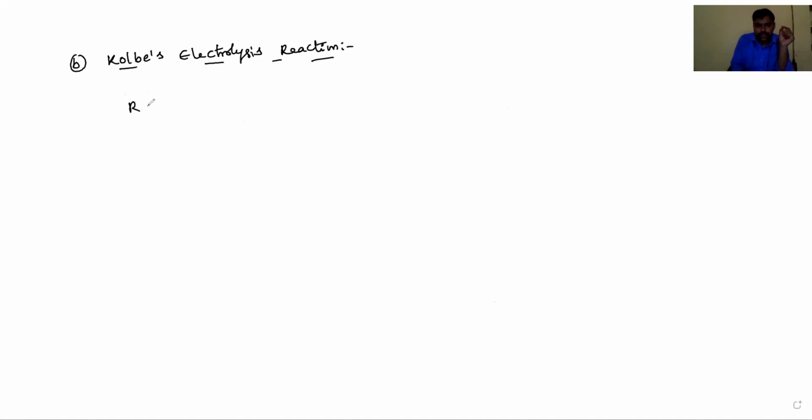You have to take 2 moles of sodium or potassium salts of carboxylic acids, RCOONa. In this reaction, free radical intermediates form on electrolysis in acidic medium or in basic medium.